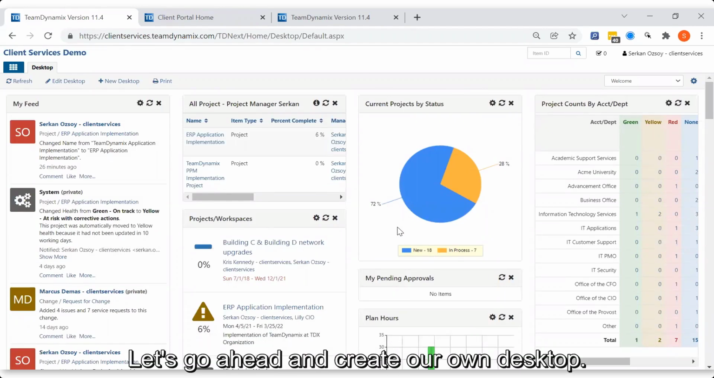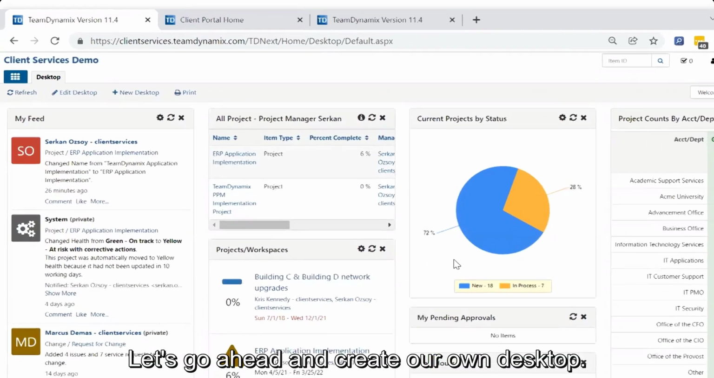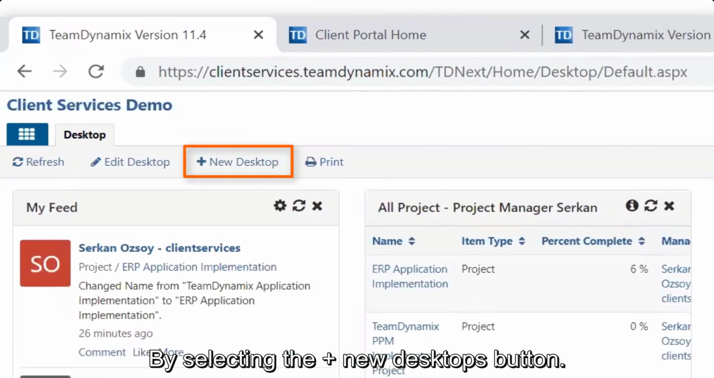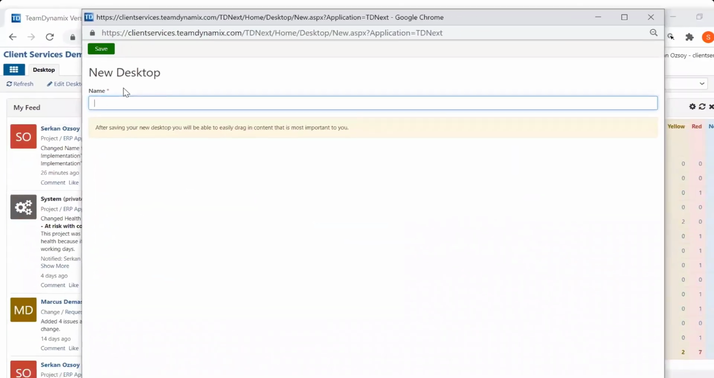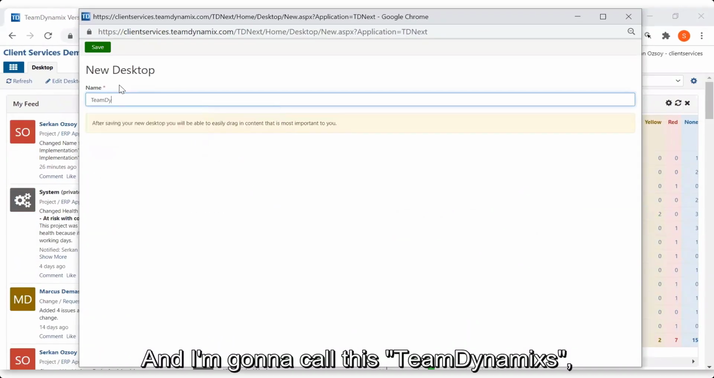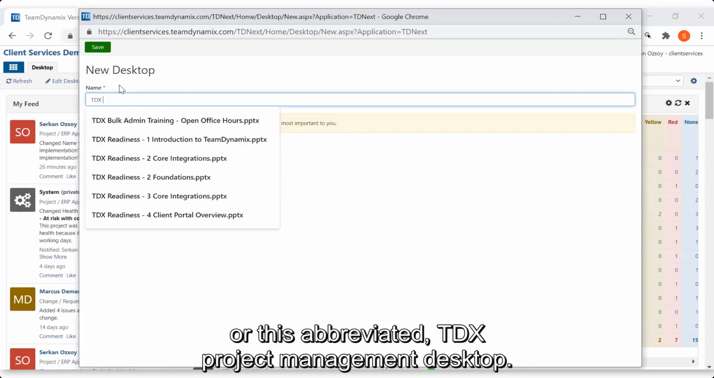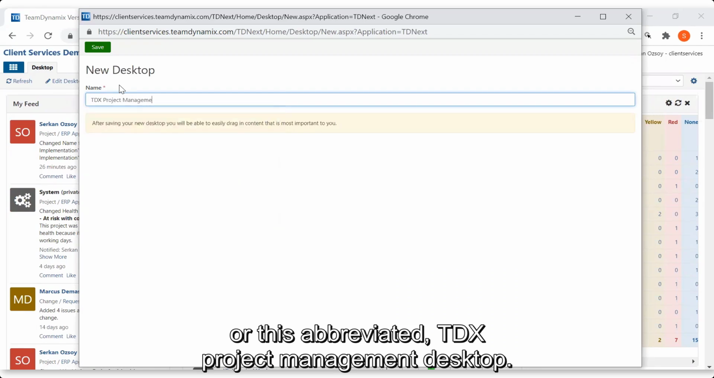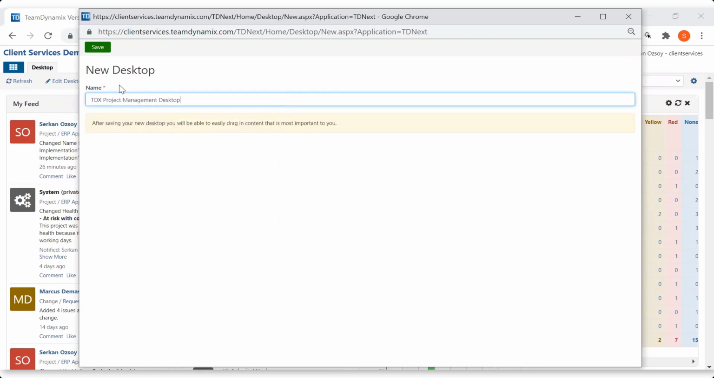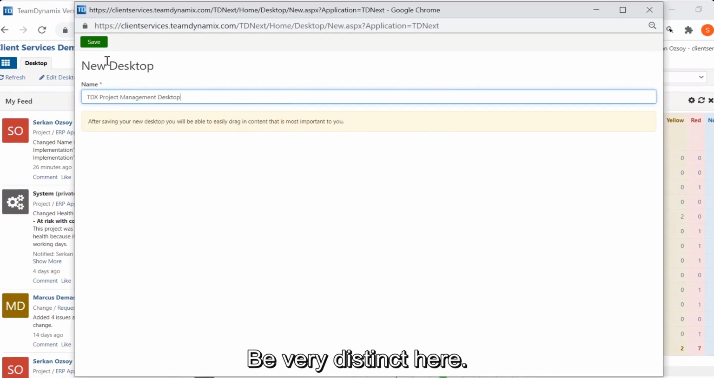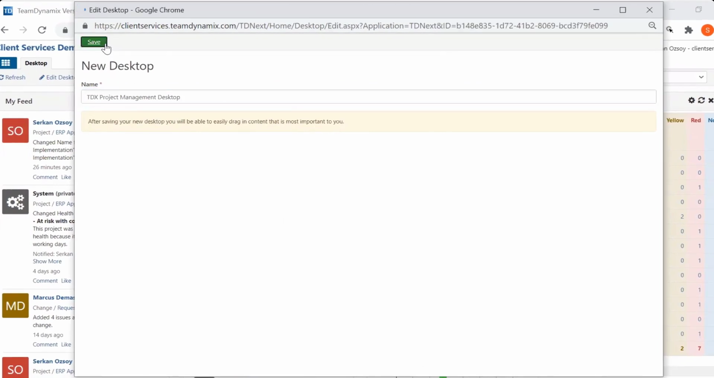Let's go ahead and create our own desktop by selecting the plus new desktops button. And I'm going to call this Team Dynamics, or abbreviated TDX, Project Management Desktop. Be very distinct here. Select Save.